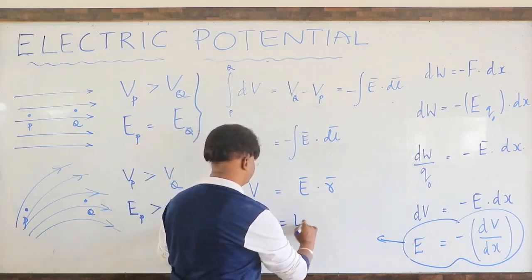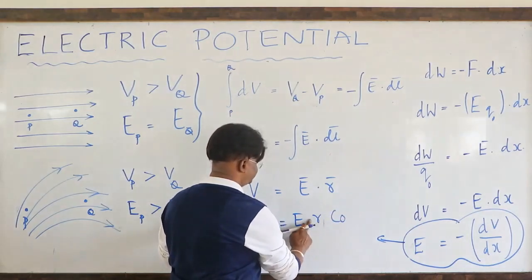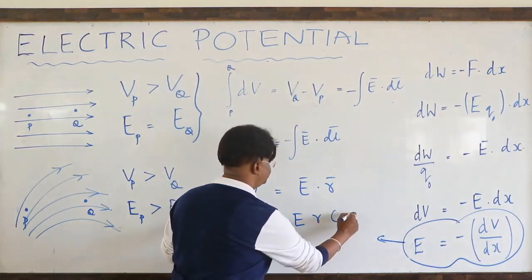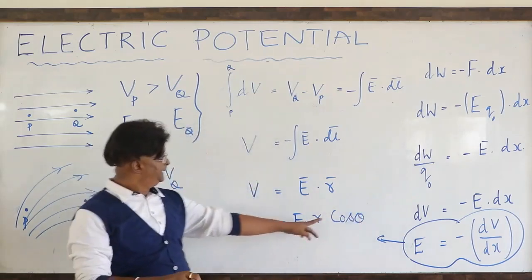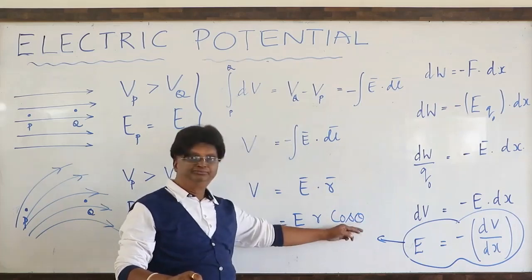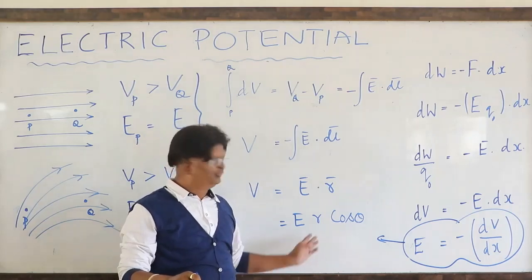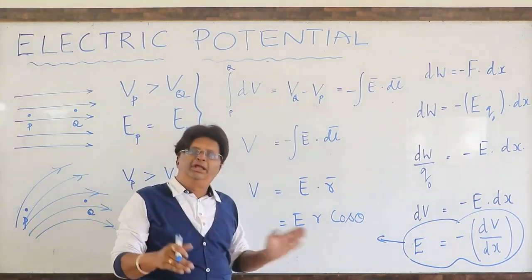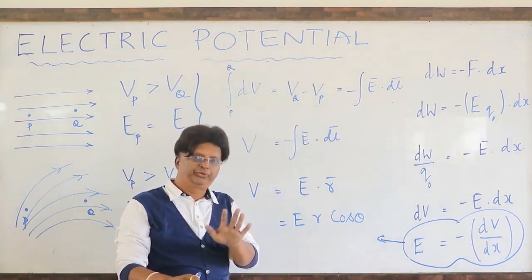E bar dot R bar is E times R times cos theta. Of course, no other symbols in between. E R cos theta. So this V depends upon E, R and also this cos theta. Remember? I want to throw more and more light on this, but some people may feel it as a difficulty, and that is why I am now doing that.